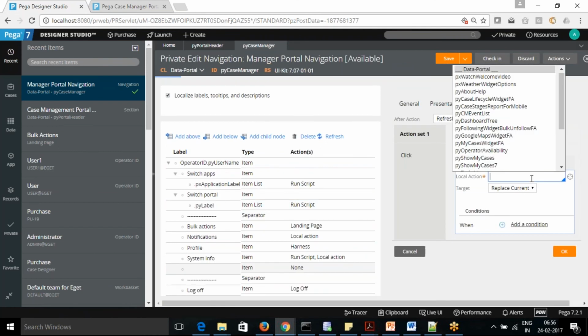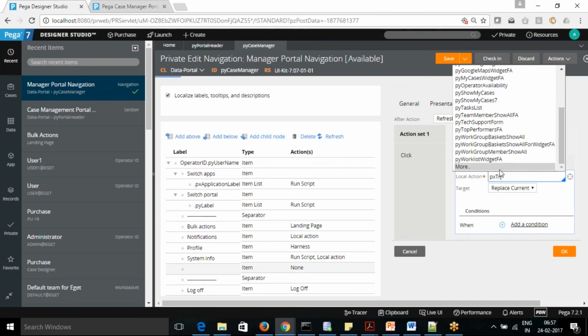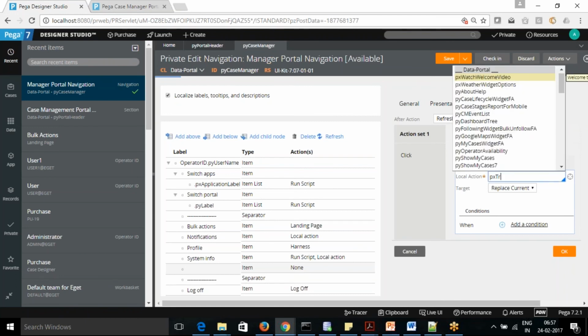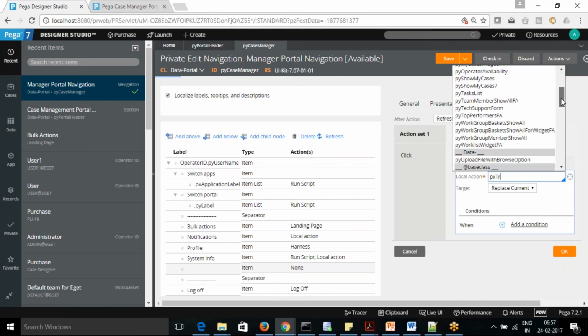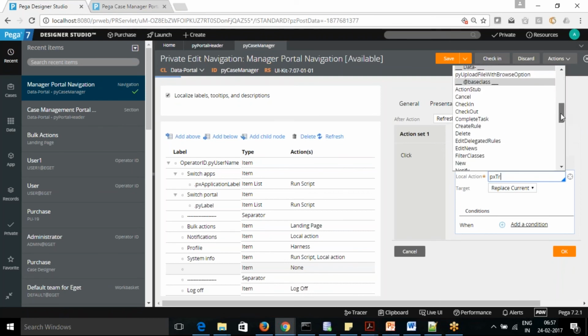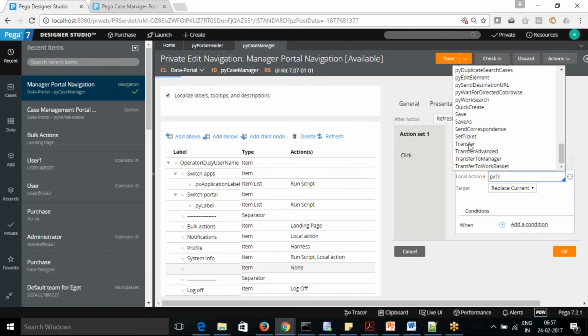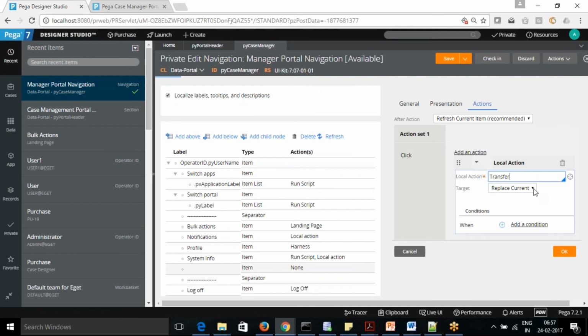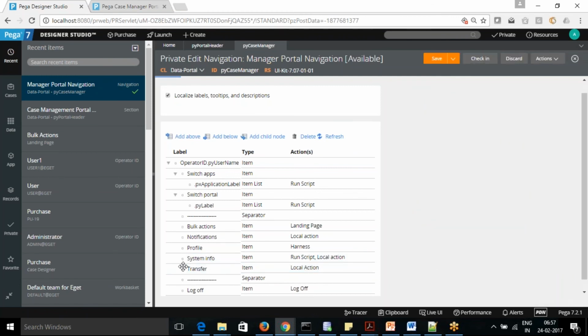So what's the local action I want to do? It's PX, something related to transfer. Yeah, that's the transfer. Okay. So it will replace the current option and it's fine. Okay, so you can now see the transfer here.